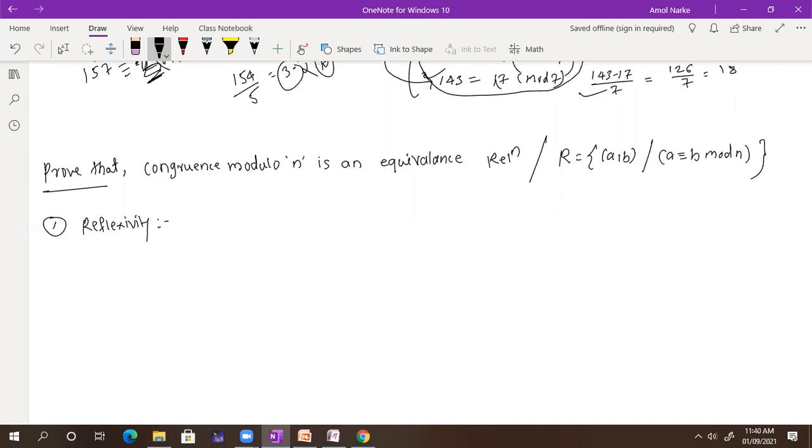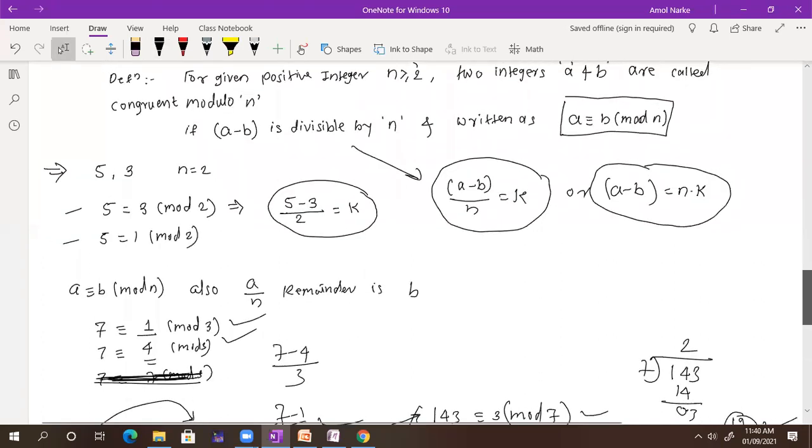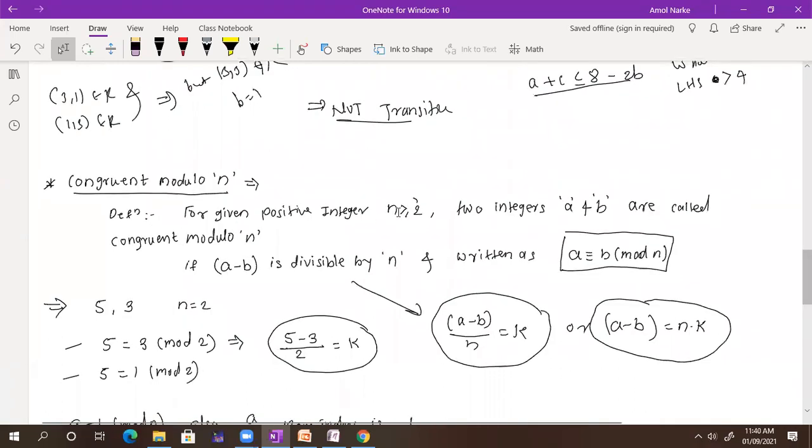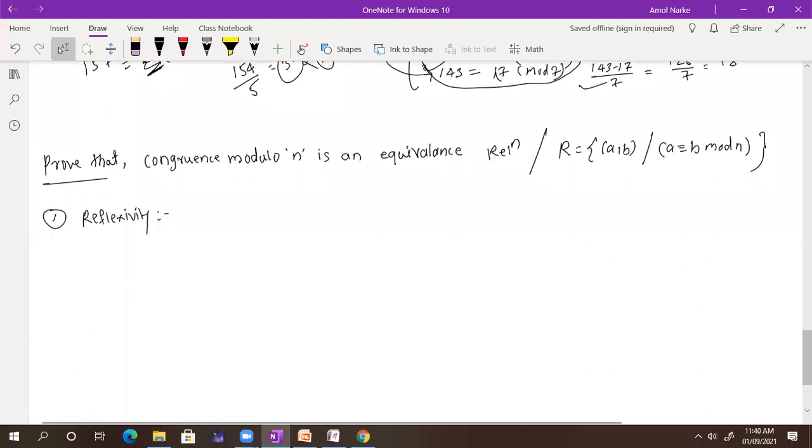Let's go to the definition first. In Z, we consider for any positive n greater than or equal to 2. Everyone understand that statement? Positive integer: so you have the set Z plus, where n is greater than or equal to 2. We need to check whether this happens or not. So for reflexivity, I want (a, a) to belong to the relation. Tell me whether it is reflexive or not, then I will give you a solution.